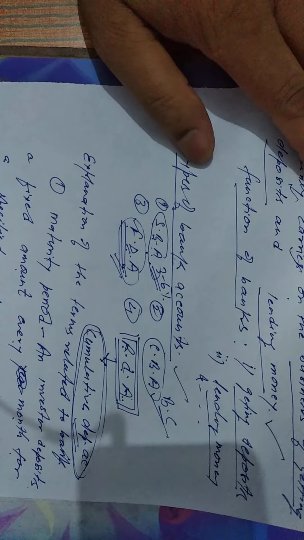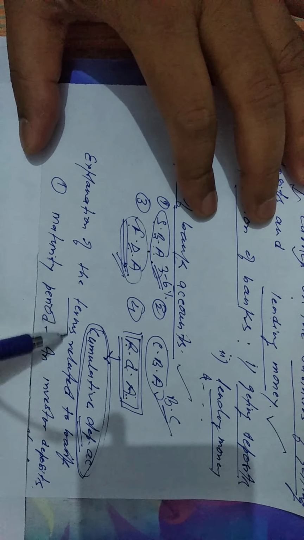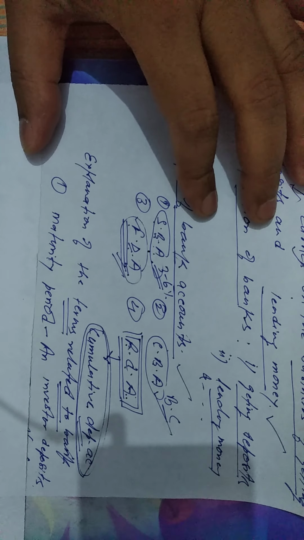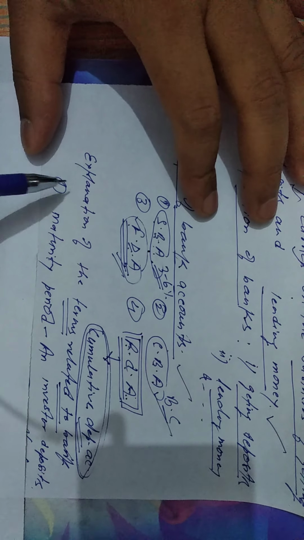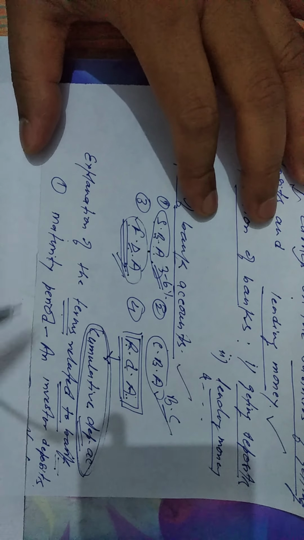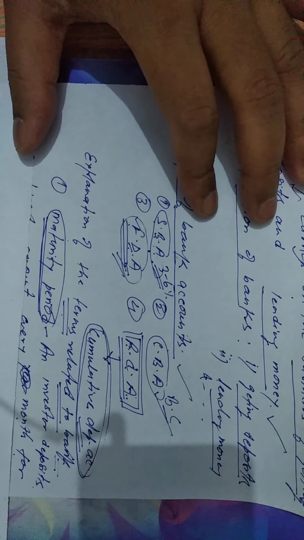Now we should discuss some terms related to the banking process. The first one is the maturity period. What is the maturity period?